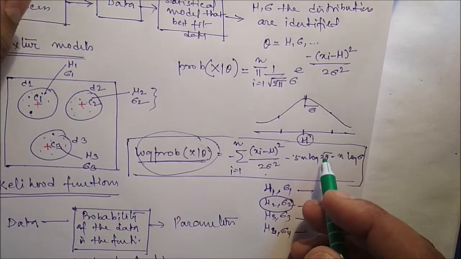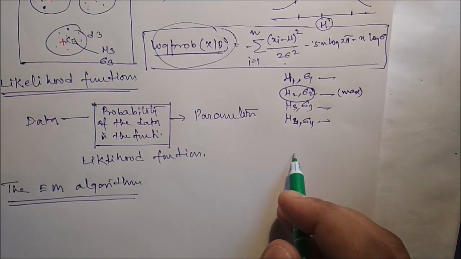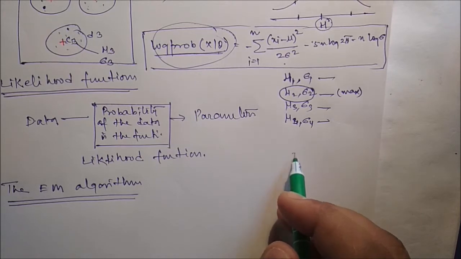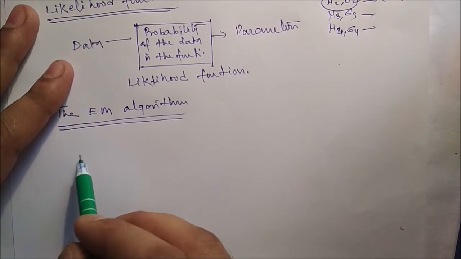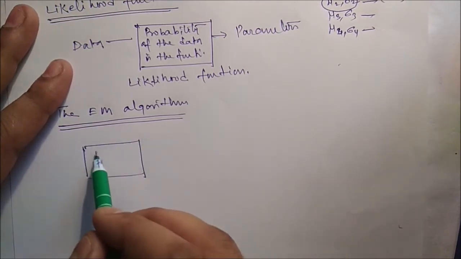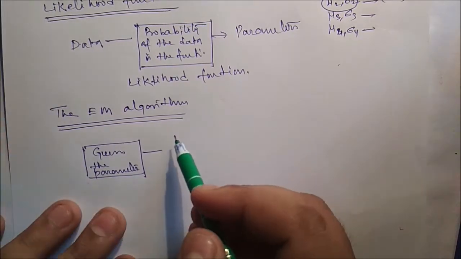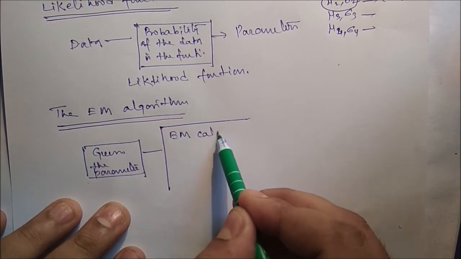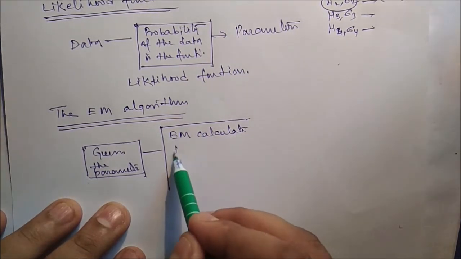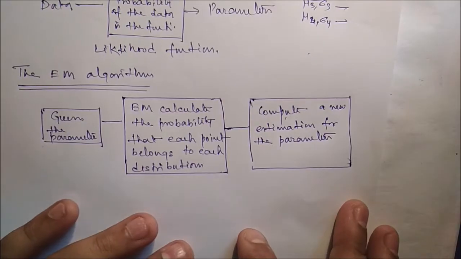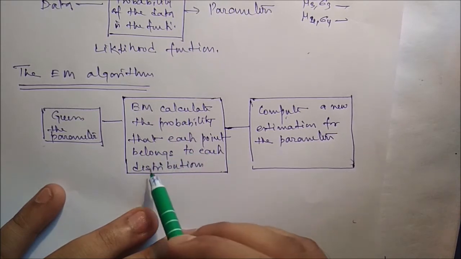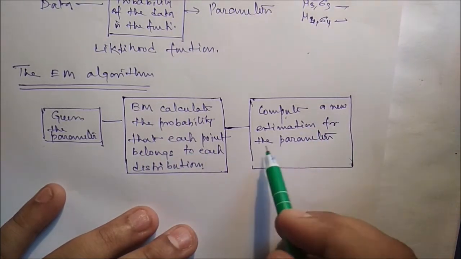Now given a guess for the parameter values, the EM algorithm calculates the probability that each point belongs to each distribution, and then uses this probability to compute a new estimate for the parameters. So first of all, guess the parameters. Then the EM algorithm calculates the probability that each data point belongs to each distribution, then computes a new estimate for the parameters.